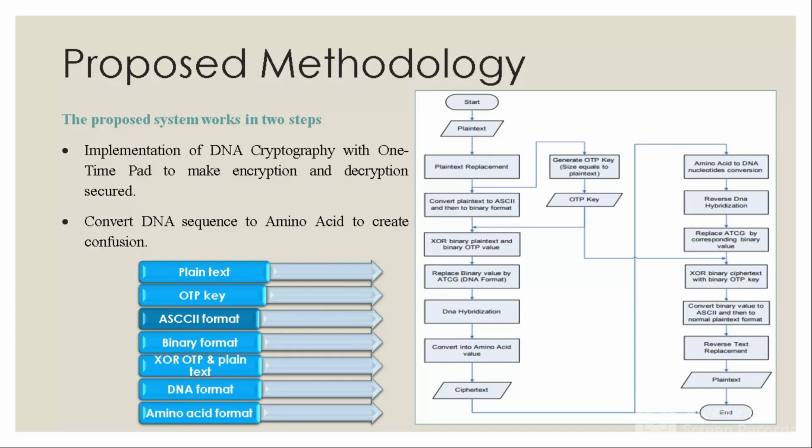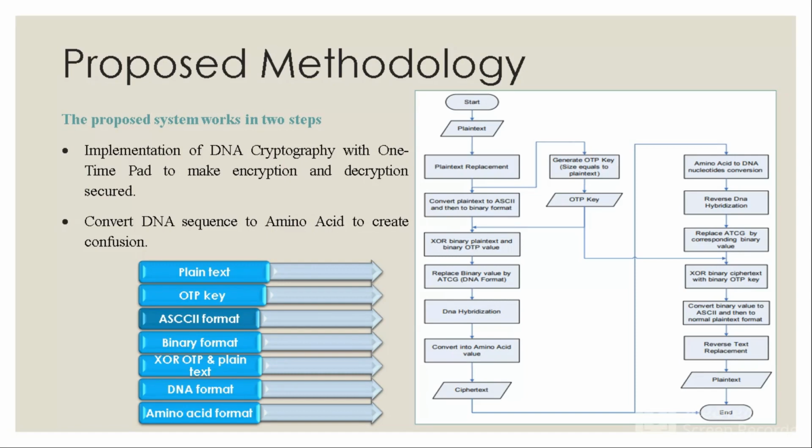Our system starts by giving the plain text to our model. After that, the plain text will be replaced and the OTP will be generated and stored. Then the plain text will be converted to ASCII code and then into binary format. Then the OTP and the binary format will be XORed with each other. Replace the binary value by ATGC, meaning DNA format, DNA hybridization.